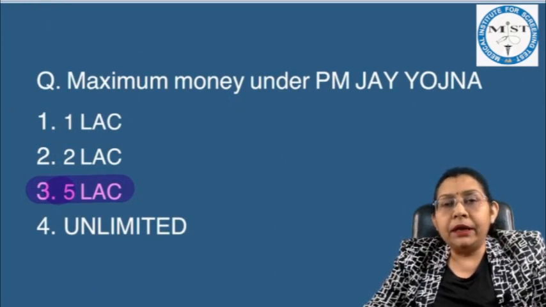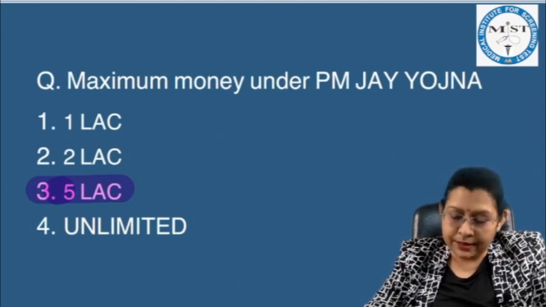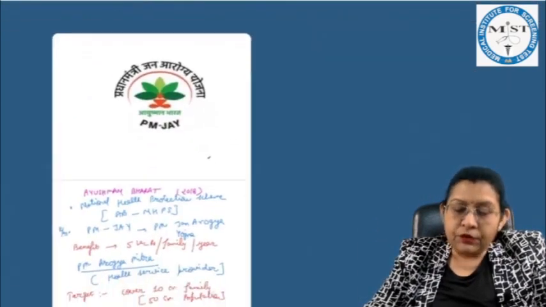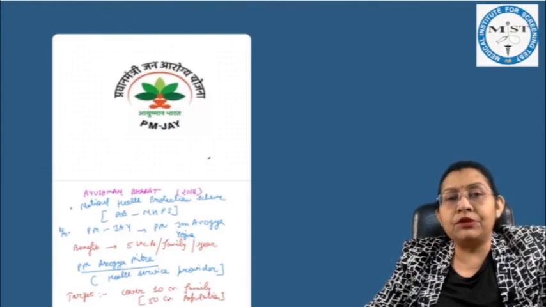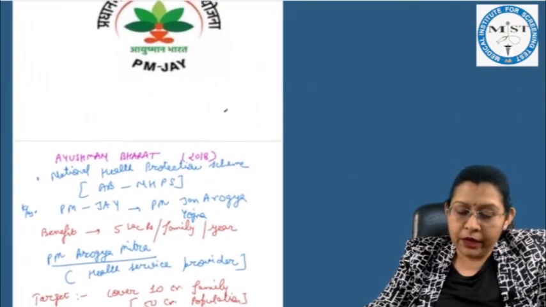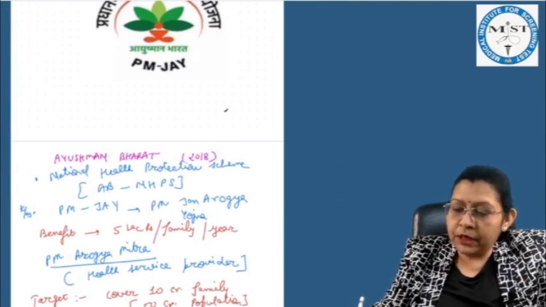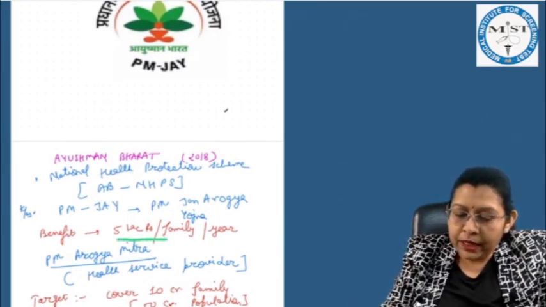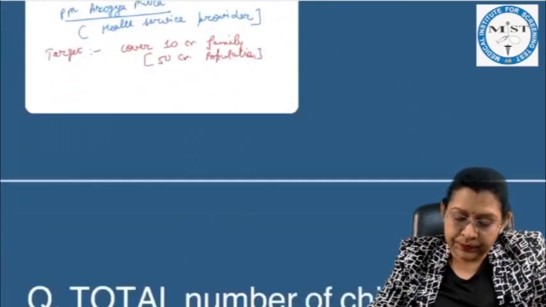Maximum money under PMJAY Yojana is 5 lakhs. And this already we had discussed with the logo of PMJAY, that is Pradhan Mantri Jan Arogya Yojana, where the maximum benefit which is being given to a family per year is up to 5 lakhs.